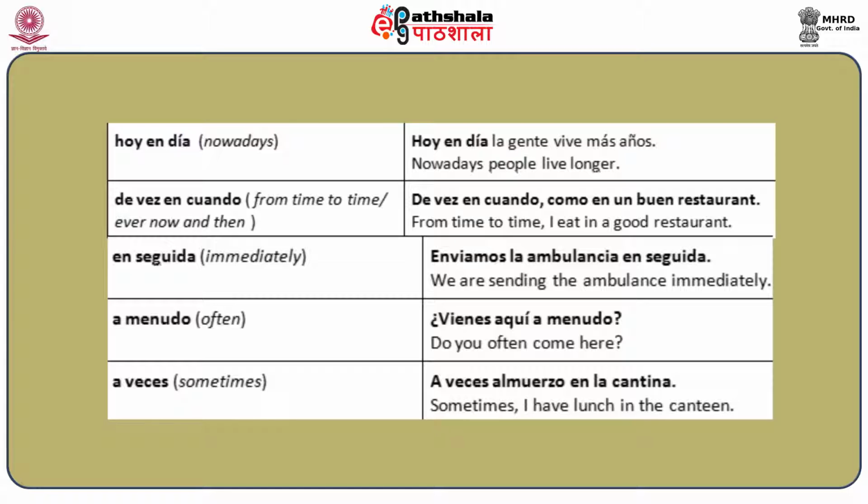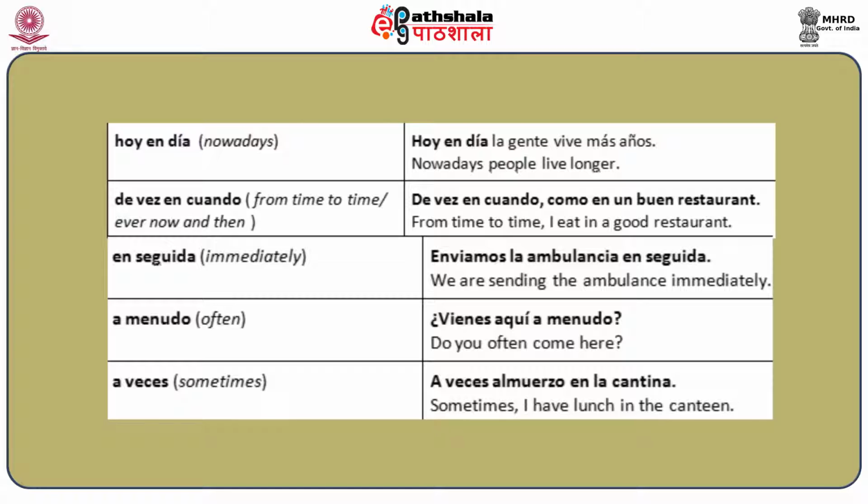One example of the adverb de vez en cuando is, de vez en cuando como en un buen restaurante, meaning from time to time I eat in a good restaurant. Enseguida, meaning immediately. For example, enviamos la ambulancia enseguida, meaning we are sending the ambulance immediately.